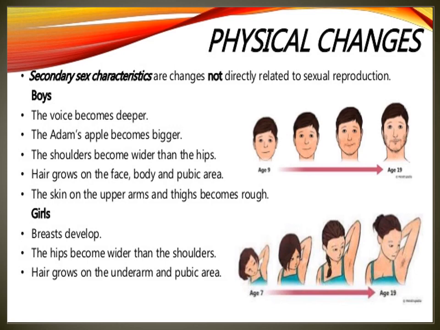Emotionally, maturity is obtained during adolescence. Mood swings are commonly seen. Sweat glands are called sudoriferous glands. Oil glands are called sebaceous glands. Sweat glands and oil glands become active. Sweat gland, otherwise sudoriferous gland. Oil gland or sebaceous gland.